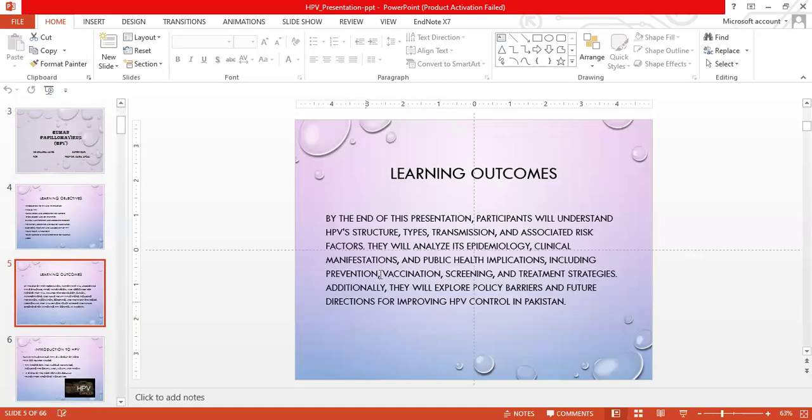Learning outcomes. By the end of this presentation, participants will understand HPV structure, types, transmission, and associated risk factors. They will analyze its epidemiology, clinical manifestation, and public health implications, including prevention, vaccination, screening, and treatment strategies. Additionally, they will explore policy barriers and the future direction for improving HPV control in Pakistan.